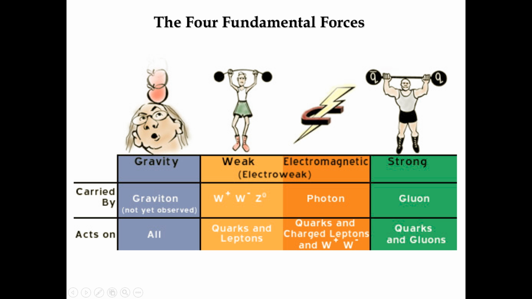You know that the first force that is well known in this universe is called the force of gravity. The force of gravity is carried by the particles that we call gravitons. But remember that gravitons have not yet been observed or discovered.